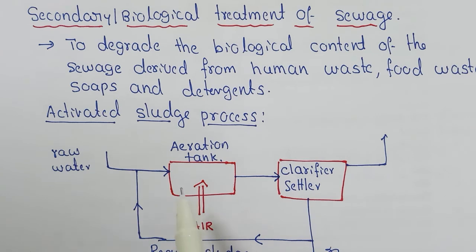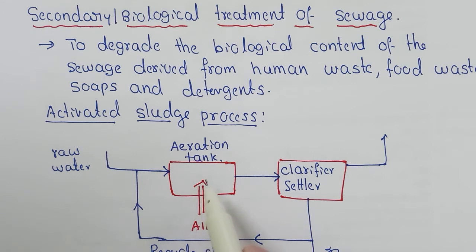The sewage from the primary treatment stage enters the aeration tank. This is the tank where compressed air is supplied, and it is mixed with the microbial culture. On supplying air, it mixes with bacteria, protozoa, fungi, algae, etc., and is aerated by compressed air.